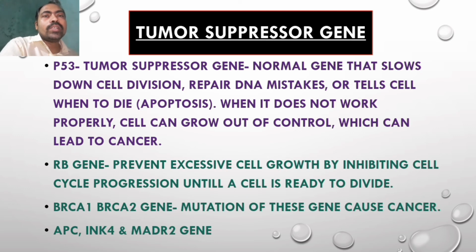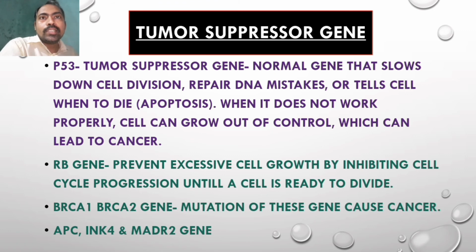Now, an example of a tumor suppressor gene is P53. A tumor suppressor gene is basically a normal gene that slows down cell division, repairs DNA mistakes, or tells the cell when to die, that means when to undergo apoptosis. When it does not work properly, cells can grow out of control, which can lead to cancer.